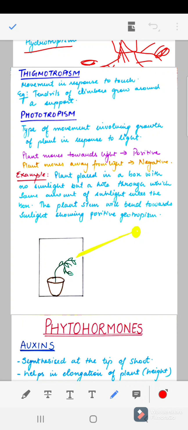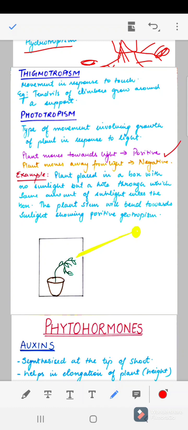So we have generally seen that in the climbers, the tendrils of the climbers grow around a support, right? So they are showing the movement in response to the touch. Last we have is the phototropism. It is a type of movement which involves the growth of plants in response to the light. If plants are moving towards light, then it is known as positive phototropism, and away from light they will be showing the negative phototropism, right?